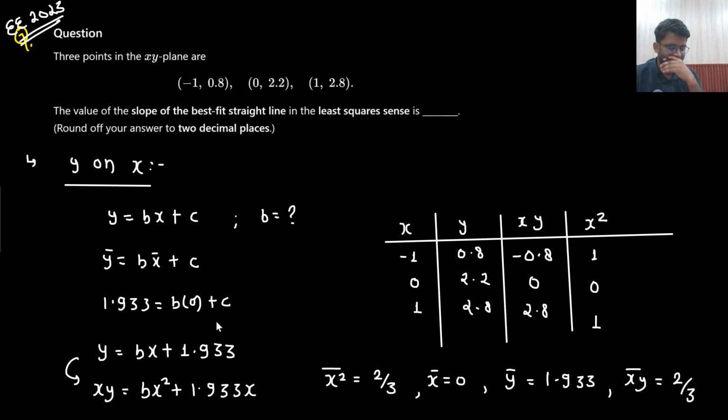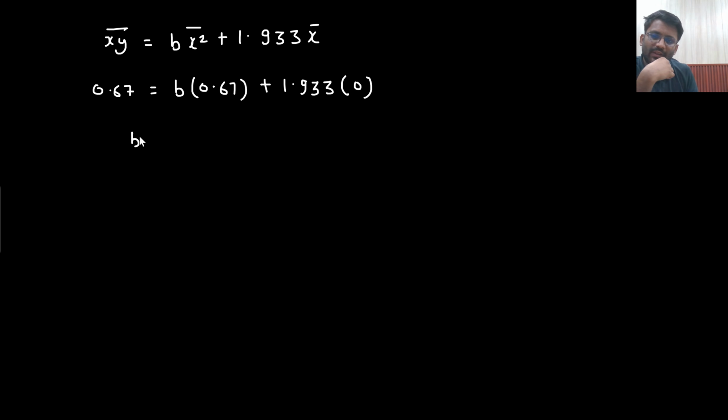Okay. So this is what we need. So what is the value of b? We are getting 0.67 divided by 0.67. Value of b is 1. So that's the answer. This is the answer.